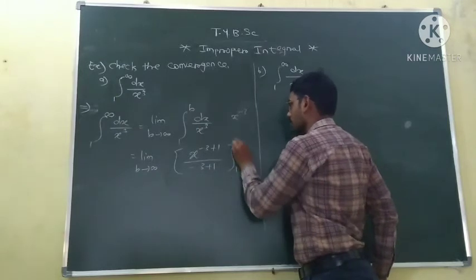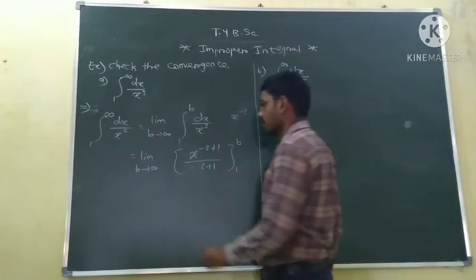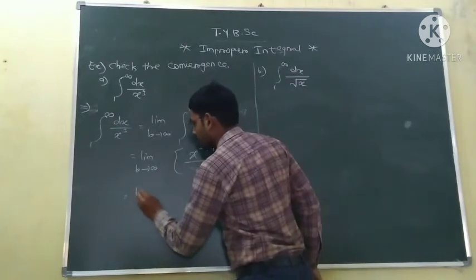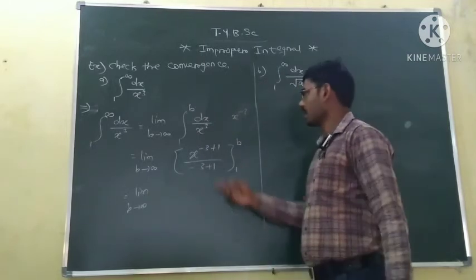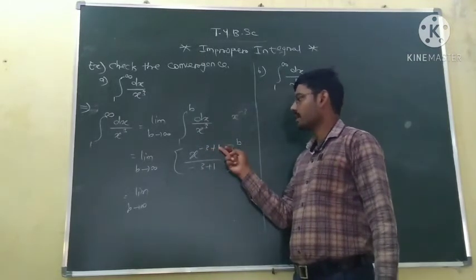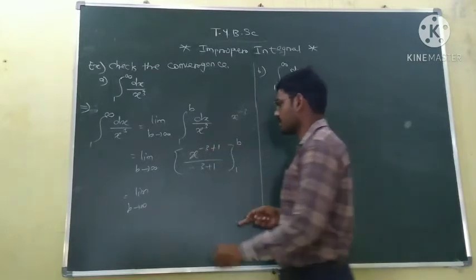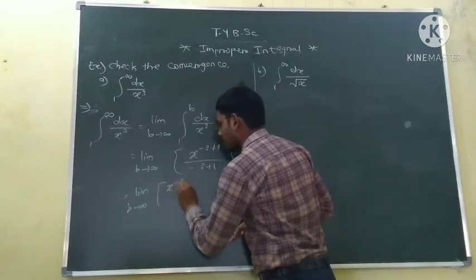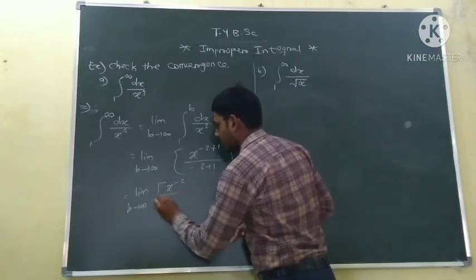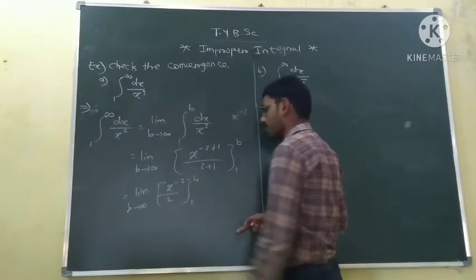So this equals the limit as b tends to infinity of x to the power minus 2 upon minus 2, from 1 to b.